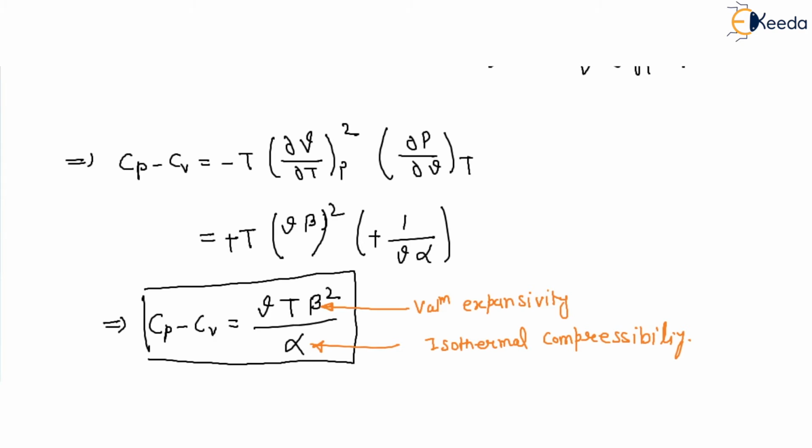This is sometimes asked in ESE exams, so remember it.